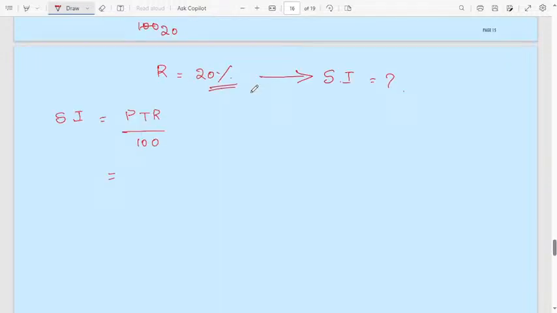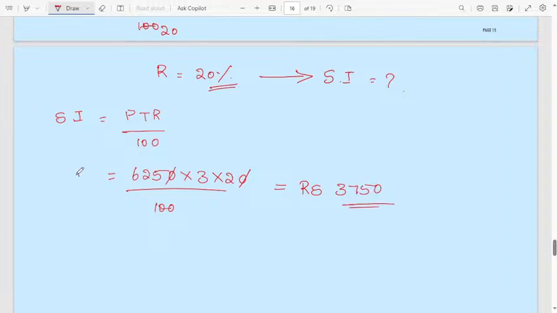Okay, so the principal is 6,250, the time is 3, and the rate of interest is 20 divided by 100. The zeros get cancelled. Then simplify, and you will get 3,750 rupees. This is the simple interest in the second case.